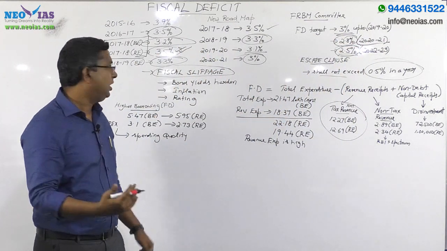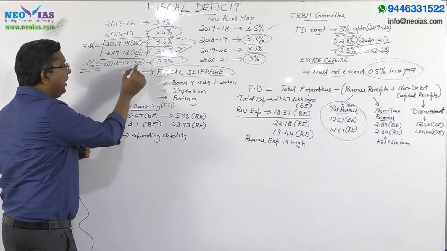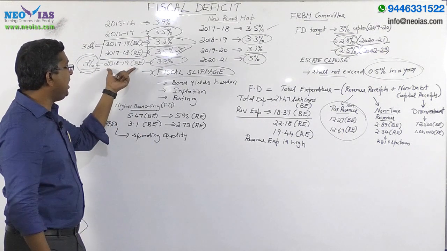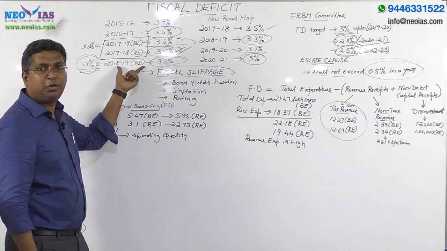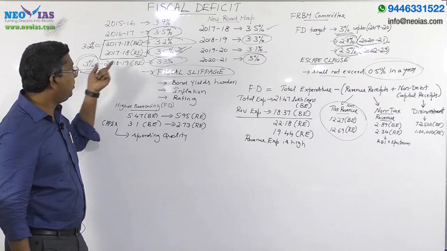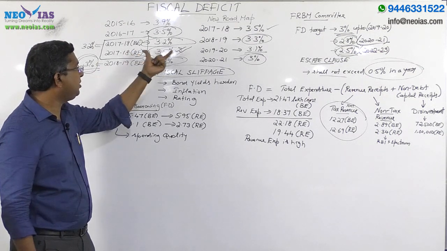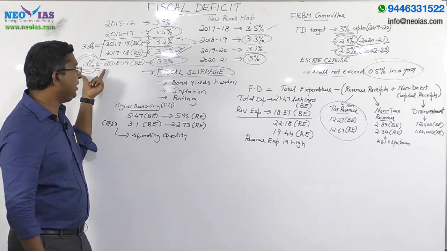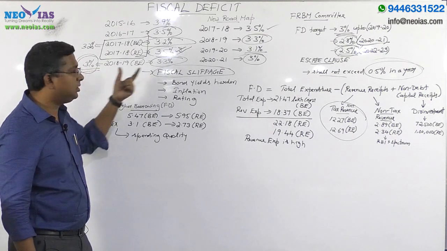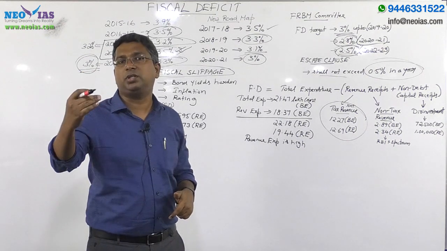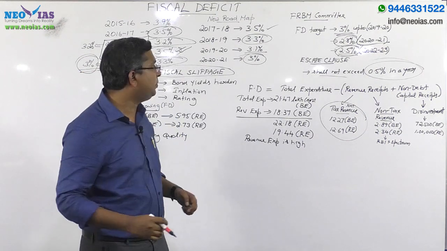2019-20. See, I already told you that the government's aim was to reach the 3% fiscal deficit target by 18-19, but in the 17-18 revised estimate it has touched 3.5%. It will not be in a position to achieve this 3%. It has again reduced the target to 3.3%. It will be able to achieve only 3.3%.